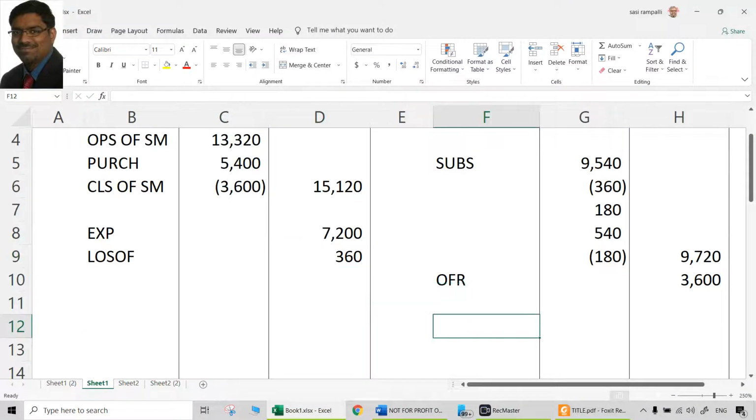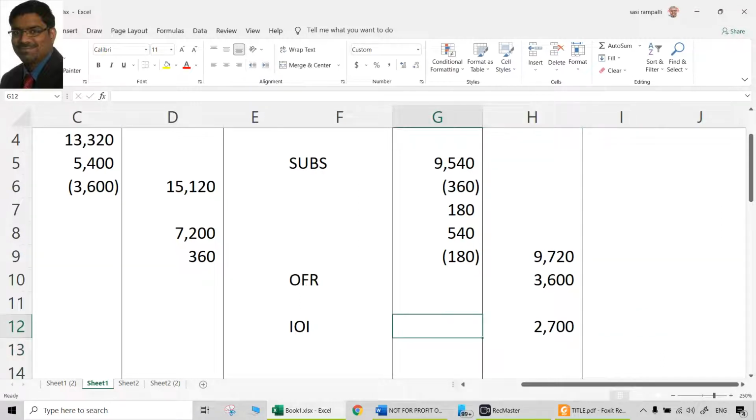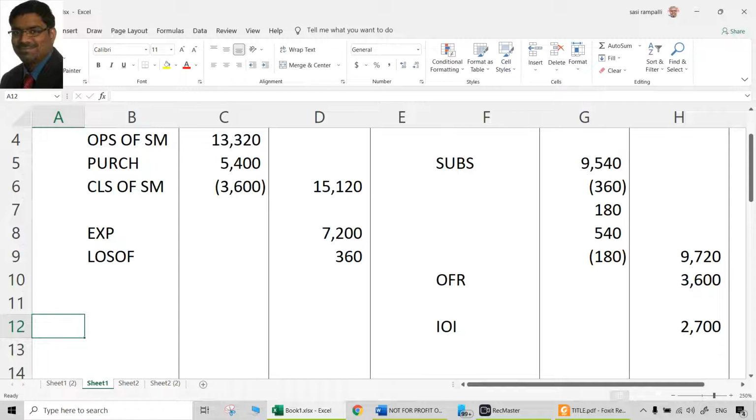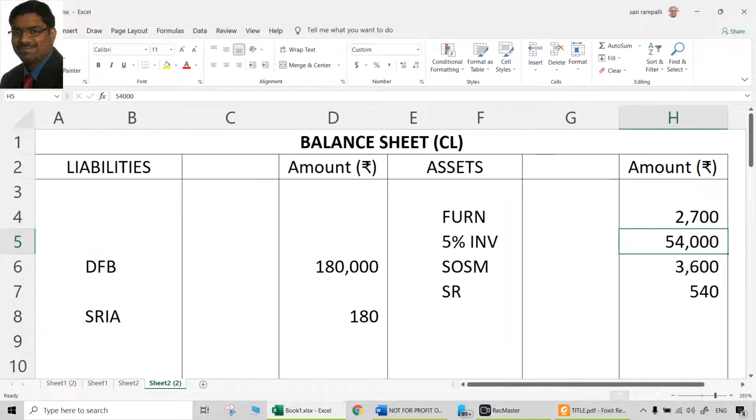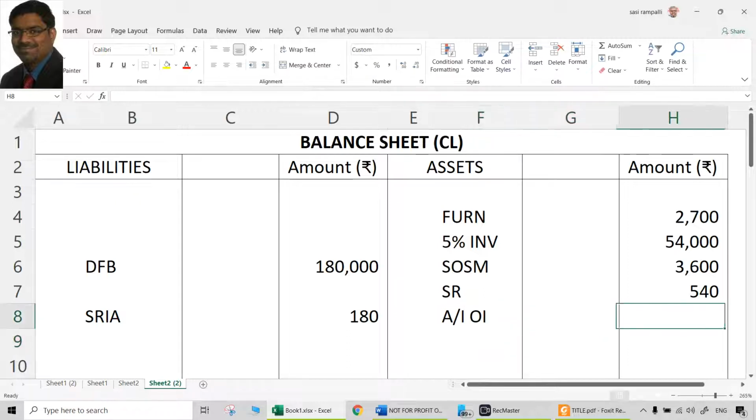So definitely by interest on investments, 2,700 should be credited to the income and expenditure account, which is the credit aspect. Debit aspect is accrued interest in the closing balance sheet. Accrued interest on investments, 2,700. That is the debit aspect to show in the asset side of the closing balance sheet.